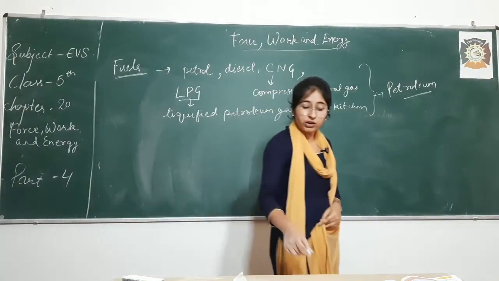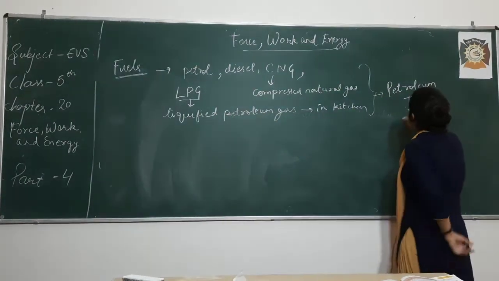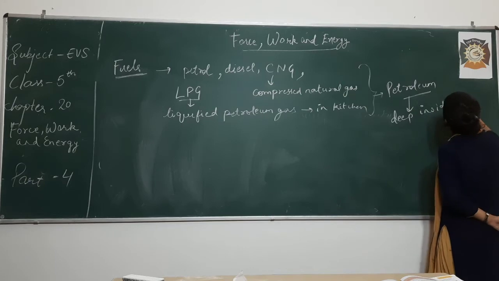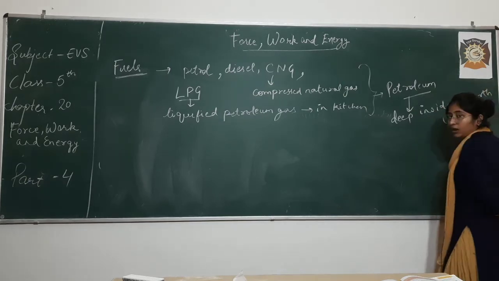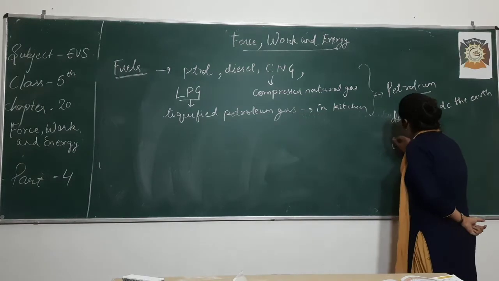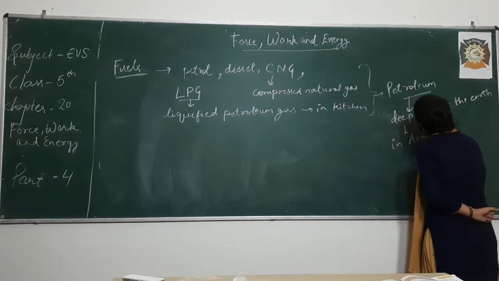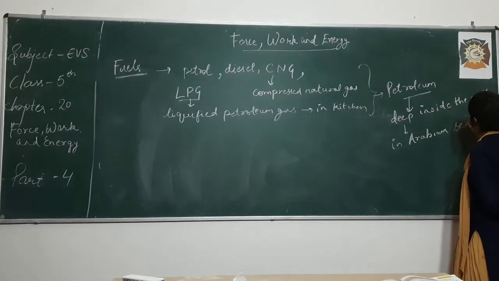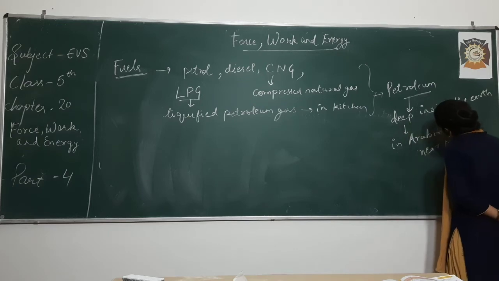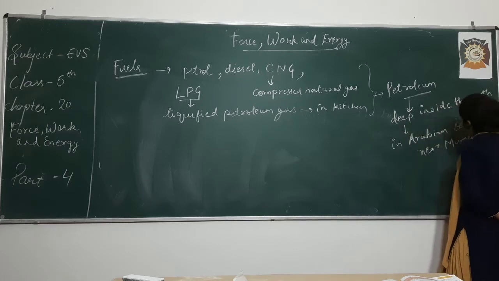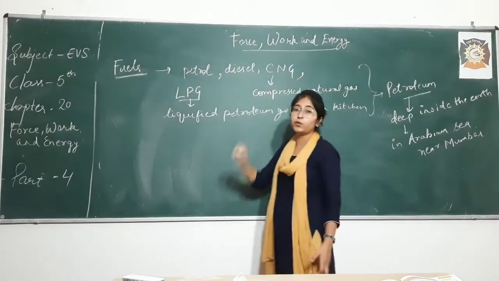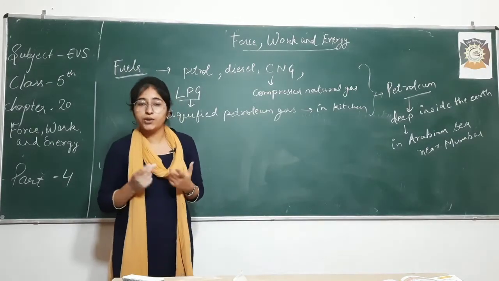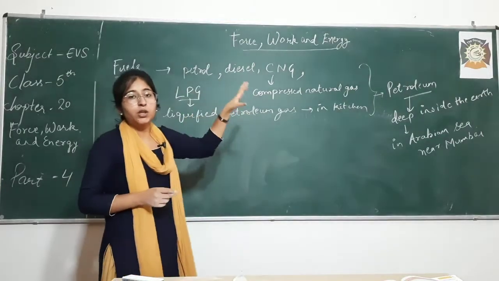So where do we find petroleum? We find petroleum deep inside the earth, near the sea beds. And in India, it is found in the Arabian Sea near Mumbai. There are large sea beds where we find this petroleum in India. So there we get petroleum, and then this petroleum is used to obtain all these fuels that we use in our daily lives for cooking purposes, for traveling purposes in vehicles, right?